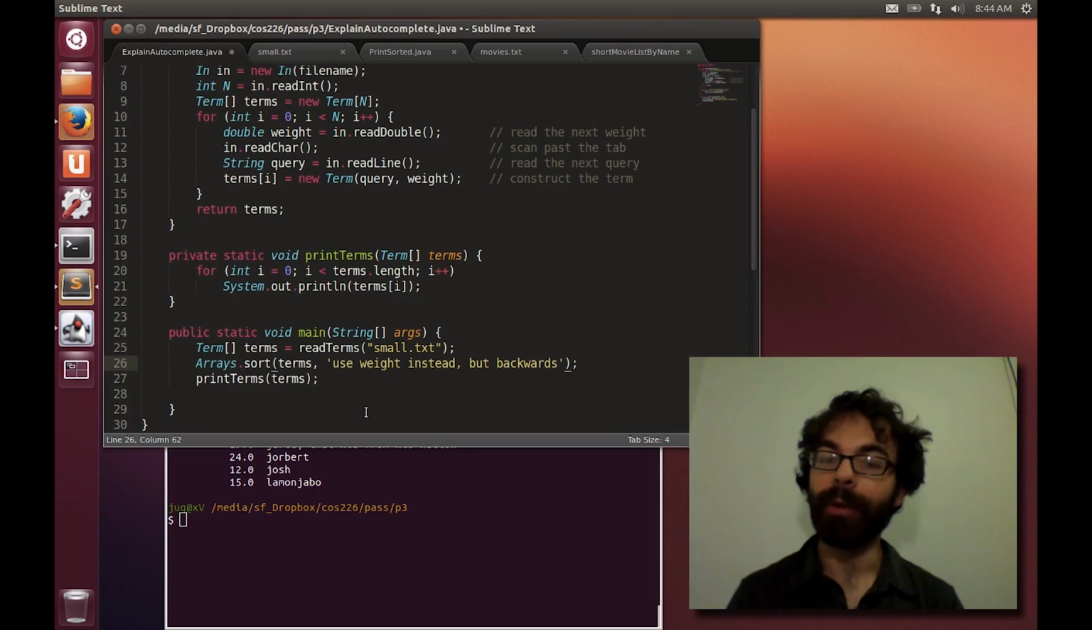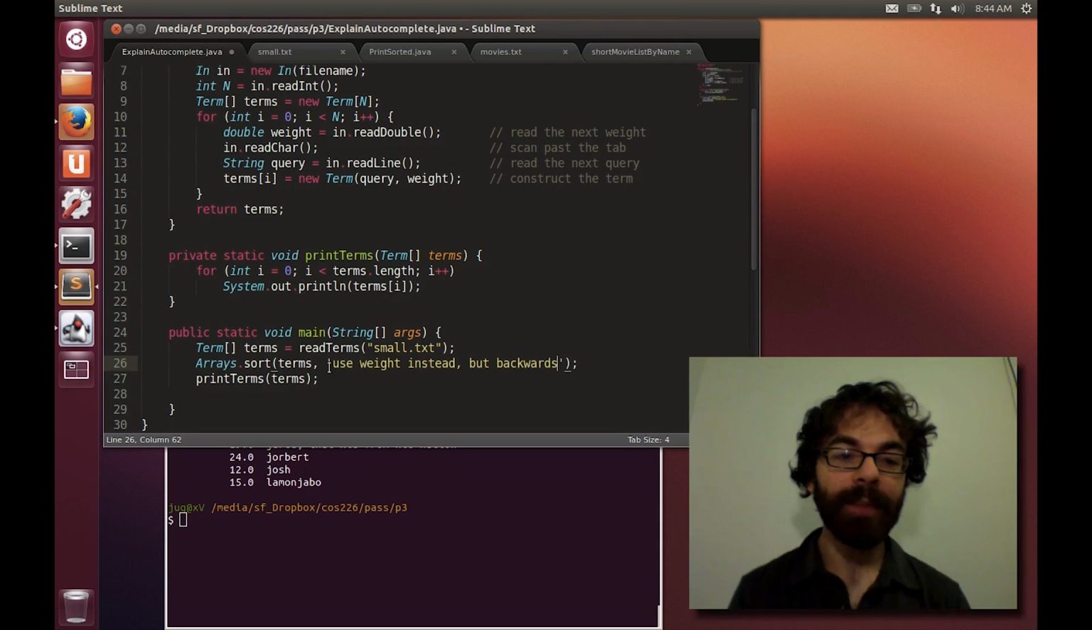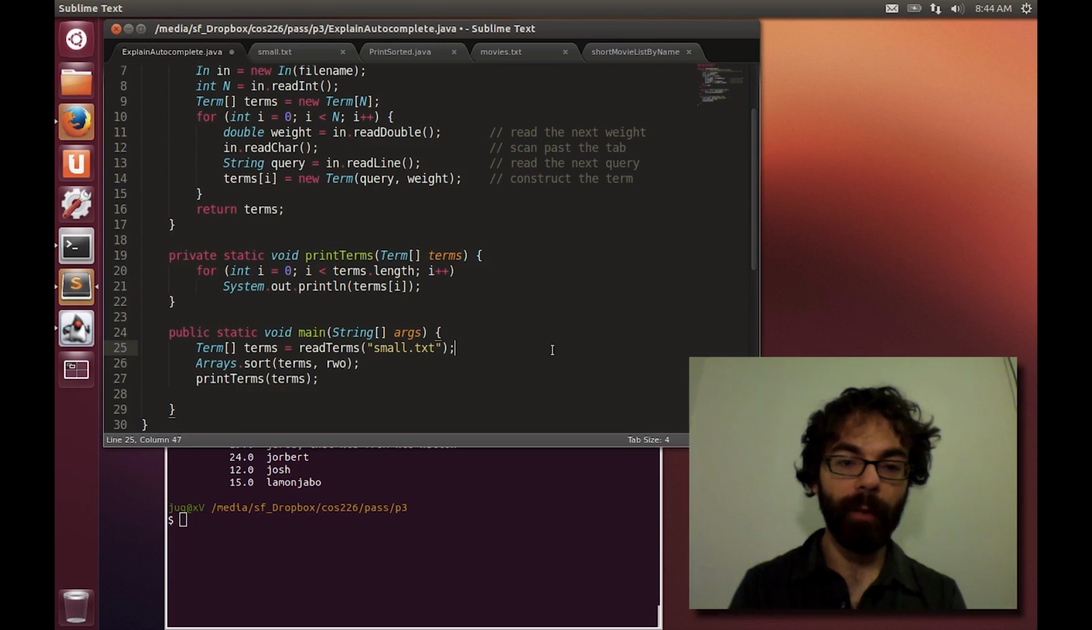Now, of course, Java won't understand that in English, so we need some way to specify a new way to do comparisons. In some languages, you can actually provide code as an argument to this function, but we cannot do that in Java. So instead, what we're going to do is create something. I'm going to call it RWO. So it's a comparator. It's a thing that can compare terms.